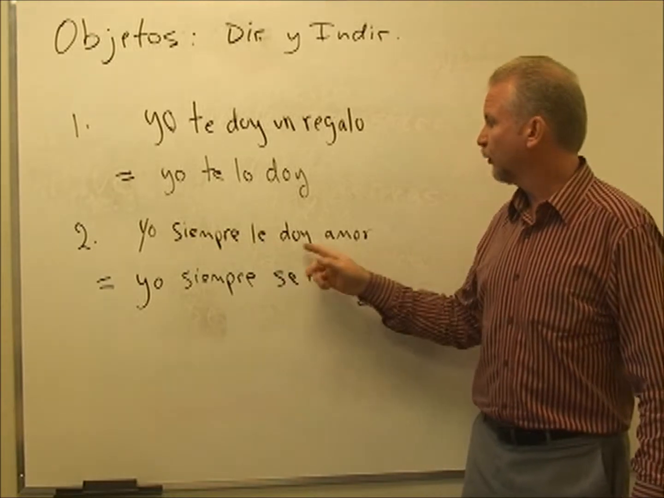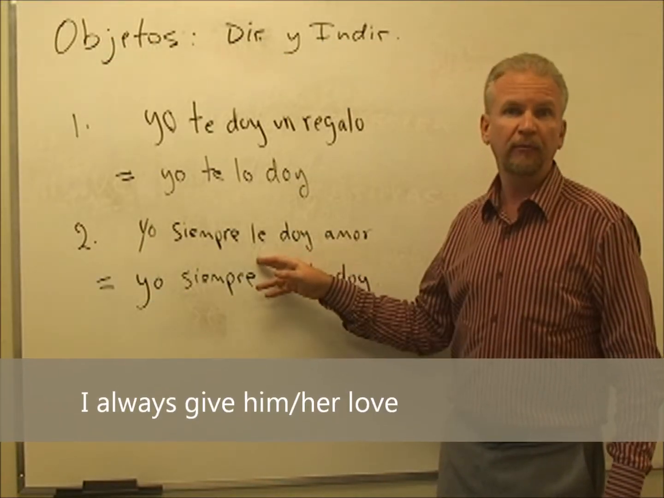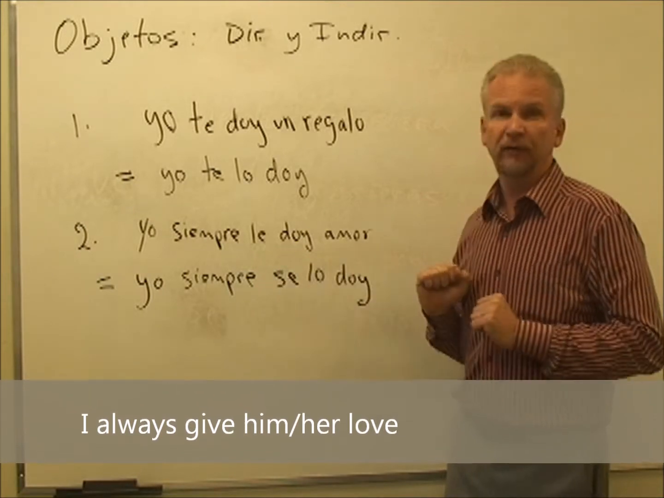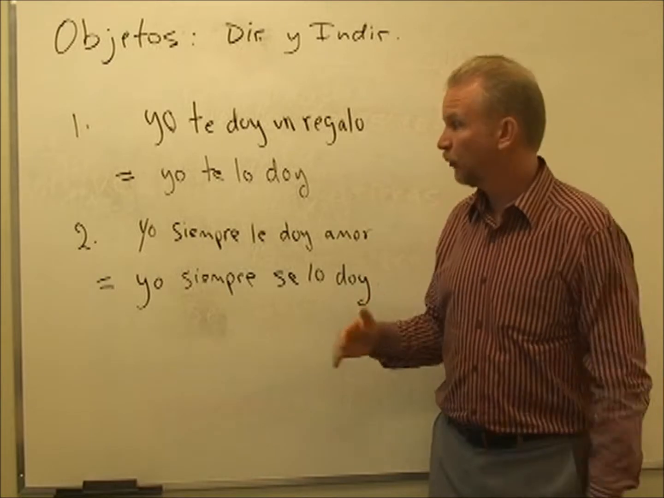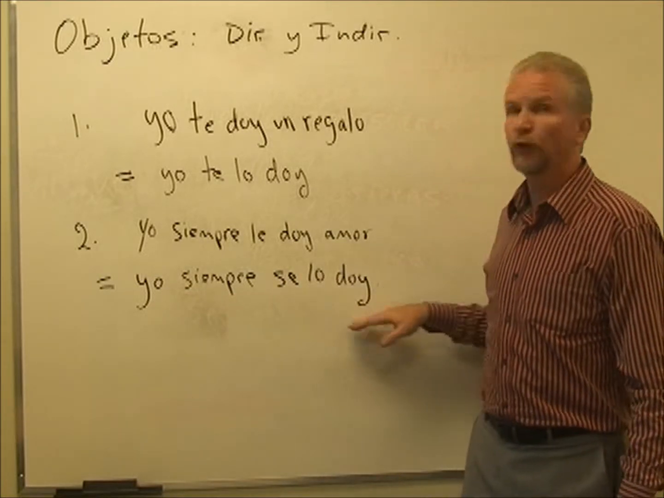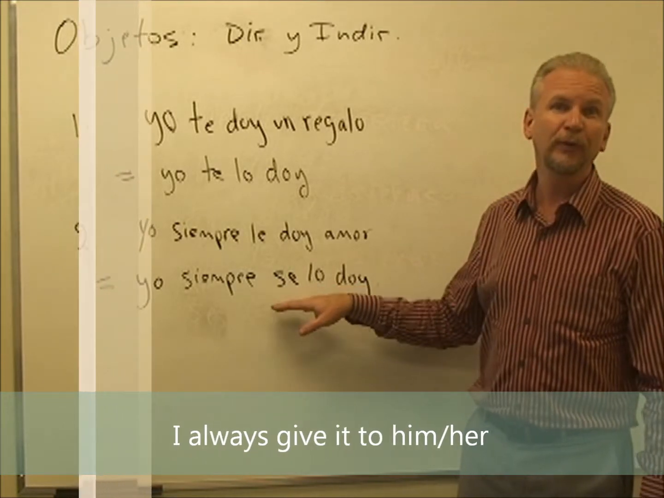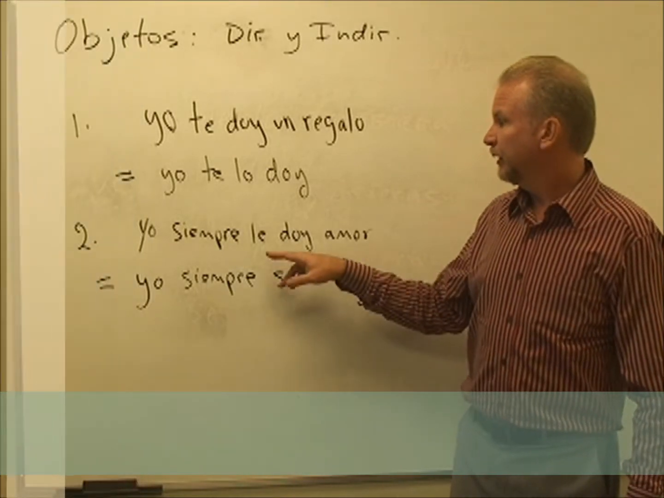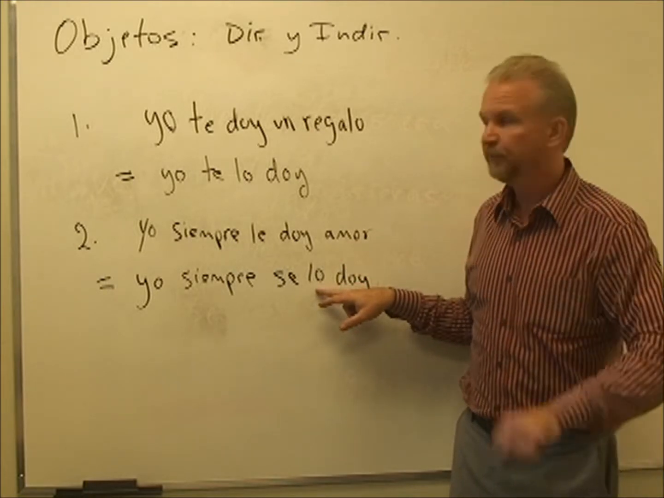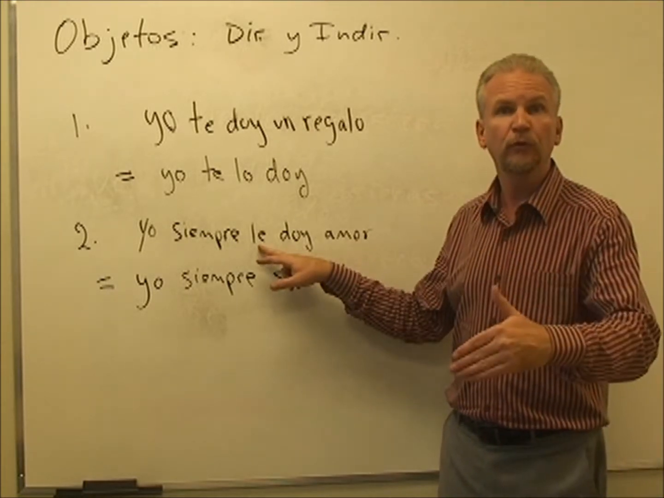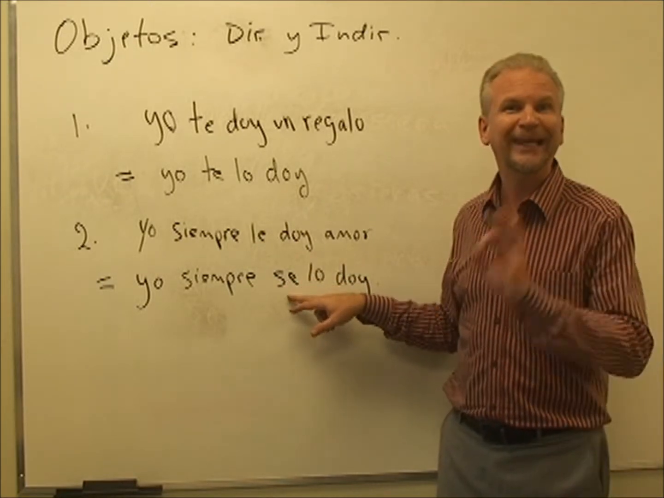Example número dos. Yo siempre le doy amor. I always give him or her love. Now we want to say I always give it to him or her. Yo siempre se lo doy. What are we saying here? I always give it to him or her. Here the amor or love is being replaced by it, lo. The le to him or to her is being replaced with se, because we don't want to say le lo doy, se lo doy.